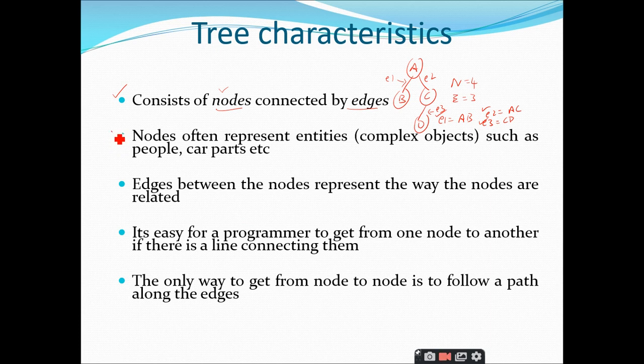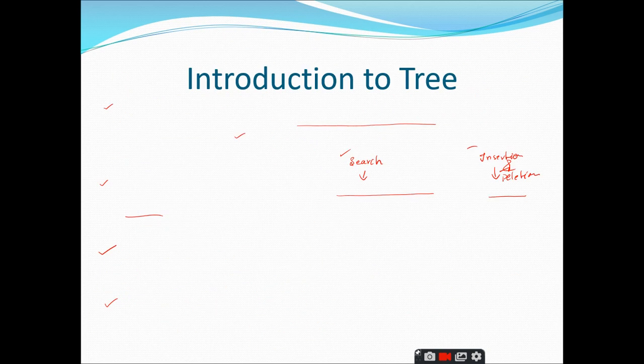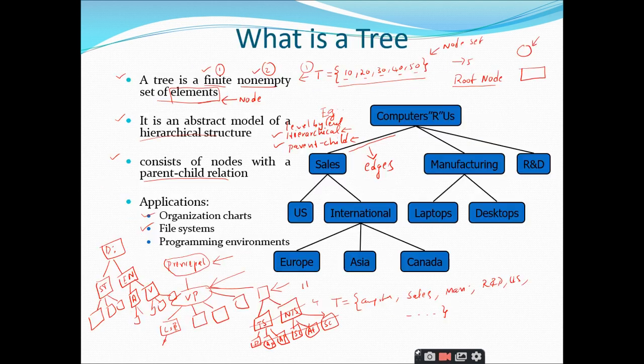Similarly, the second point is nodes often represent entities, right? In the previous example, the node names give some idea to the programmer and to the user. This particular node is representing the sales department, this node is representing the manufacturing department, and this node is representing the R&D department.